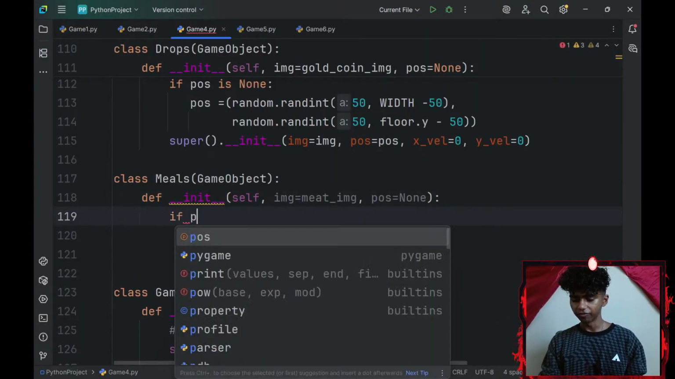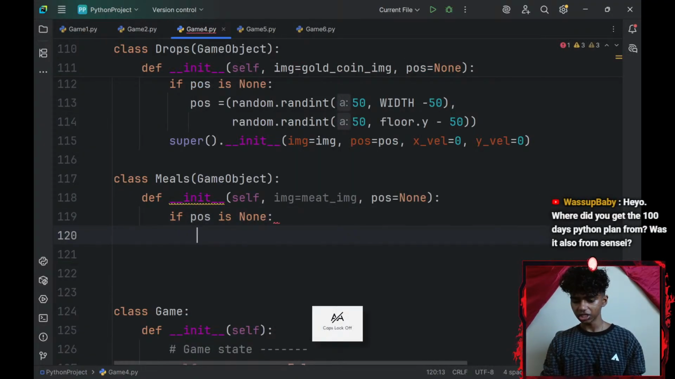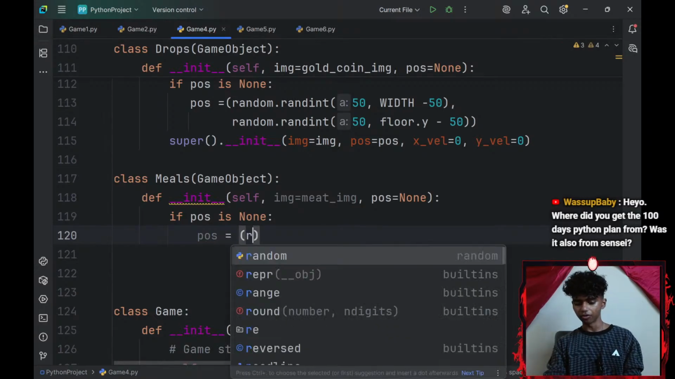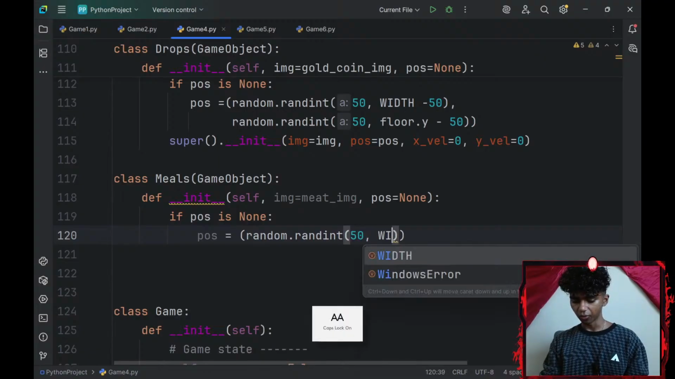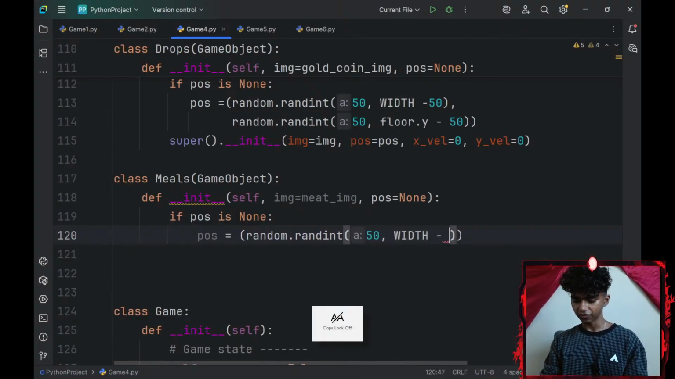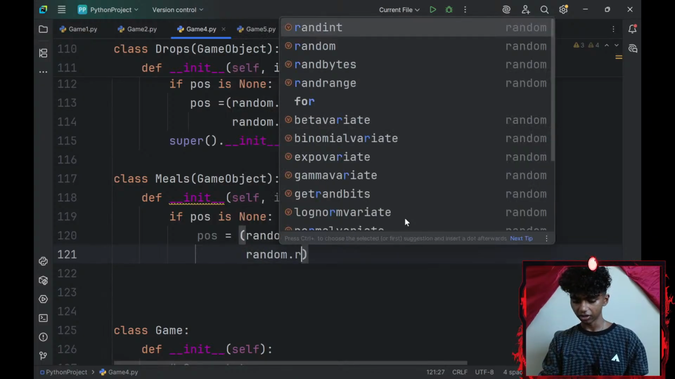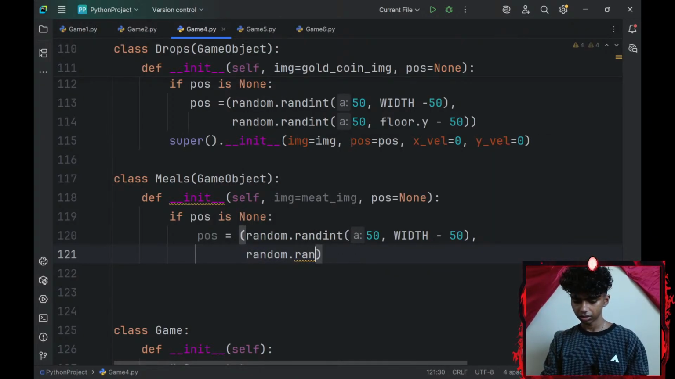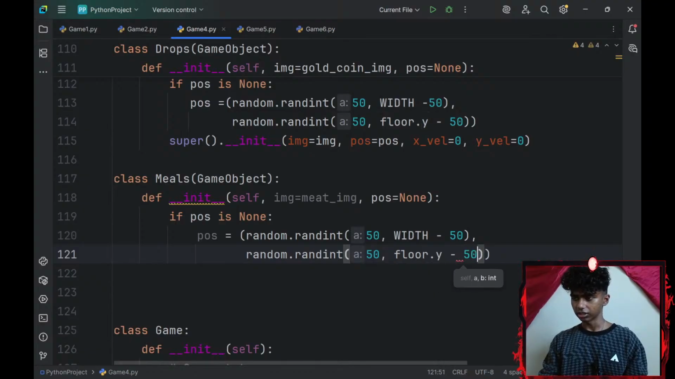I'll go with if position is none. Okay, if my position is none, I'll reassign my position to be equal to a tuple of random.randint 50 comma width minus 50. And then add a comma, go to the next line, random.randint. Okay, random.randint 50 comma, let's see. This time I'll go with my floor variable dot y-axis minus 50.